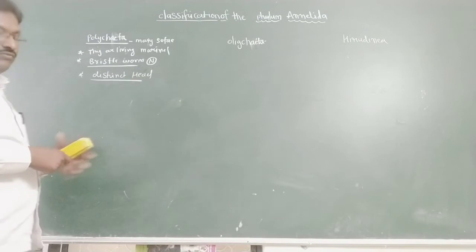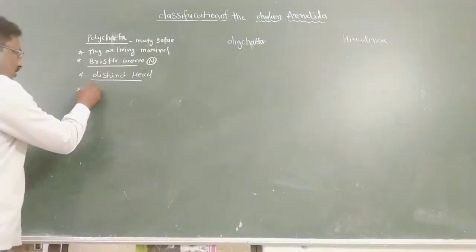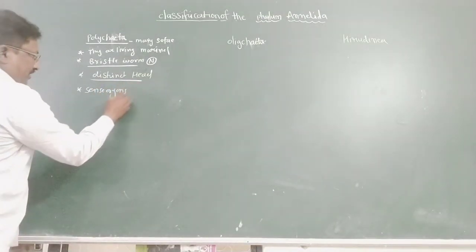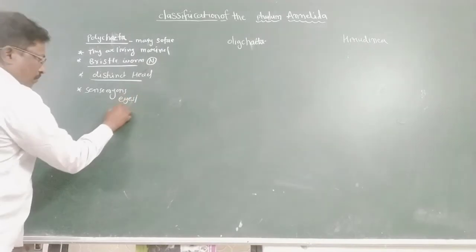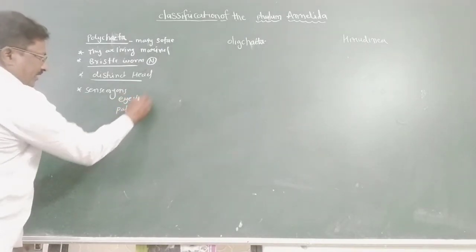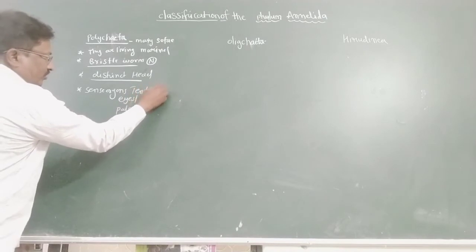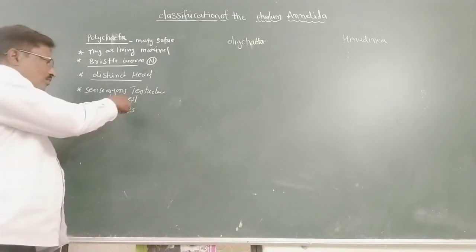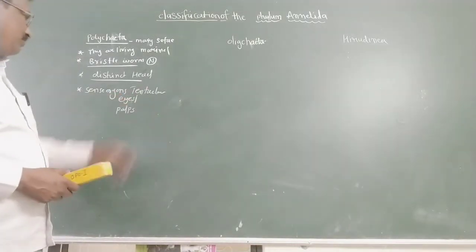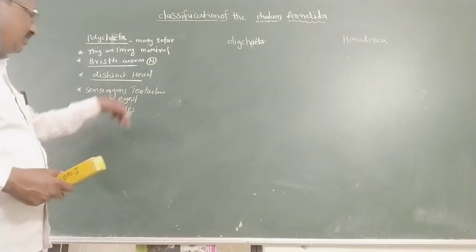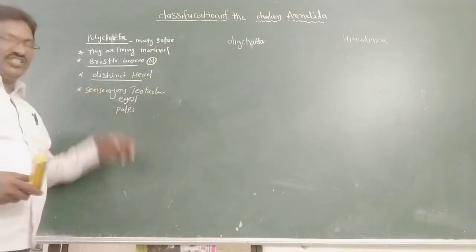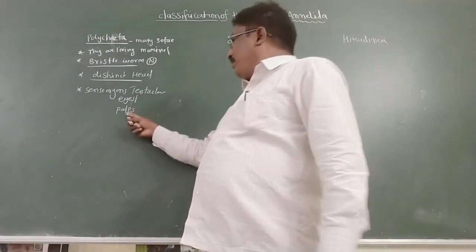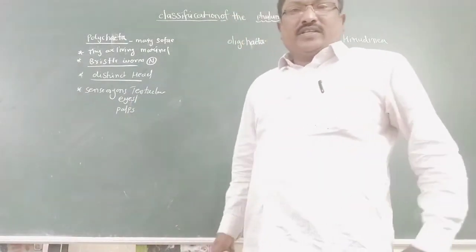As well as the sense organs: eyes, palps and tentacles. These are three sense organs. Eyes are photoreceptors, and tentacles and palps are sensory receptors. So the sense organs are eyes, palps and tentacles.